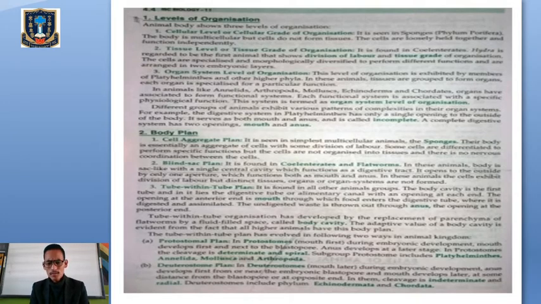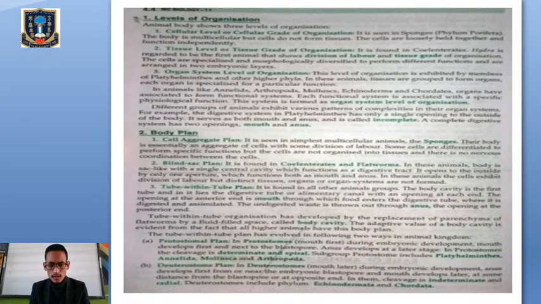Then number 2, we have the body plan. You just remember the body plan only. We have the cell aggregate plan, which is seen in sponges. We have the blind sac plan, which is seen in the phylum Coelenterata and the flatworms. We have the tube within the tube plan, which is seen in the members of the other higher phyla.